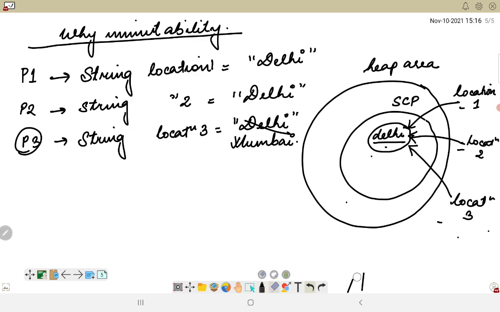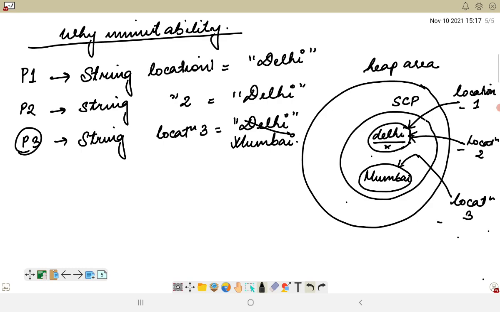This would basically lead to a problem because it will change the whole, or it will make changes to all the persons. So hence this object would not be changed. Instead there would be another object which would be created, and Mumbai would be here, and location 3 would now be pointing to this particular location. So this is basically how it works.